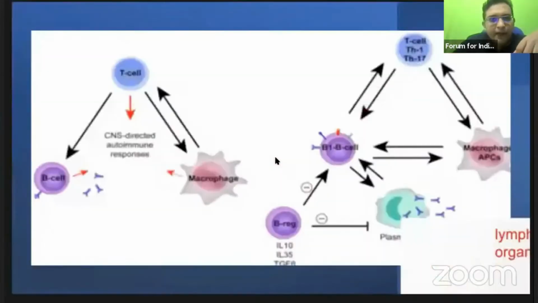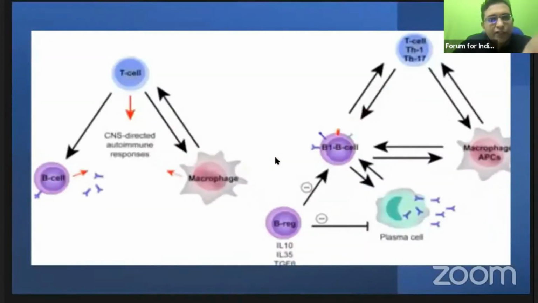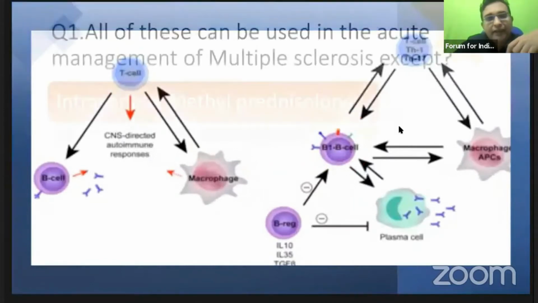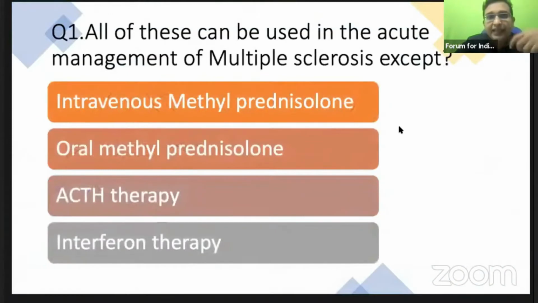barrier. And this was a previous thought process that the T cell is the main thing which acts, but also the B and the other cells have an important role to play, as emphasized by recent advancements like rituximab and ocrelizumab and all the MABs which have an important role in the treatment of multiple sclerosis. With this introduction, let us see how you will be able to answer the treatment part of these questions on treatment of multiple sclerosis.